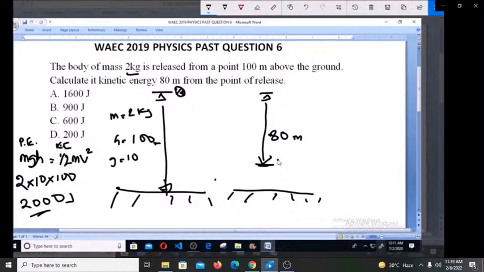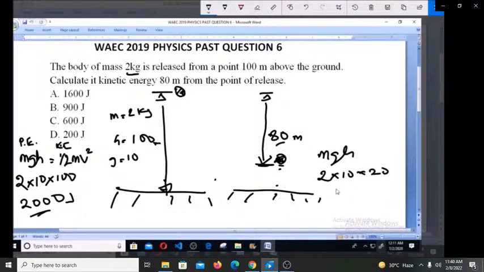So at this point, what is the kinetic energy of the ball? It's going to be the distance from here to here. We're going to have mgh, still the same. m is 2, g is 10, times the remaining height. What height is left? 20, which is 100 minus 80.